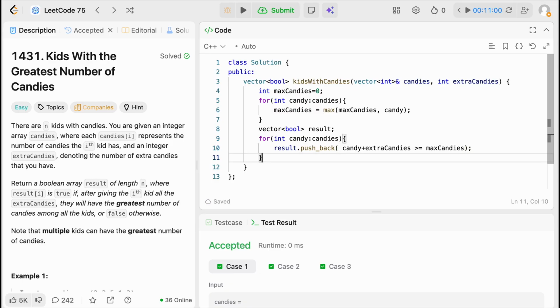This is what this line does, and once this is done, I'm going to return the result.